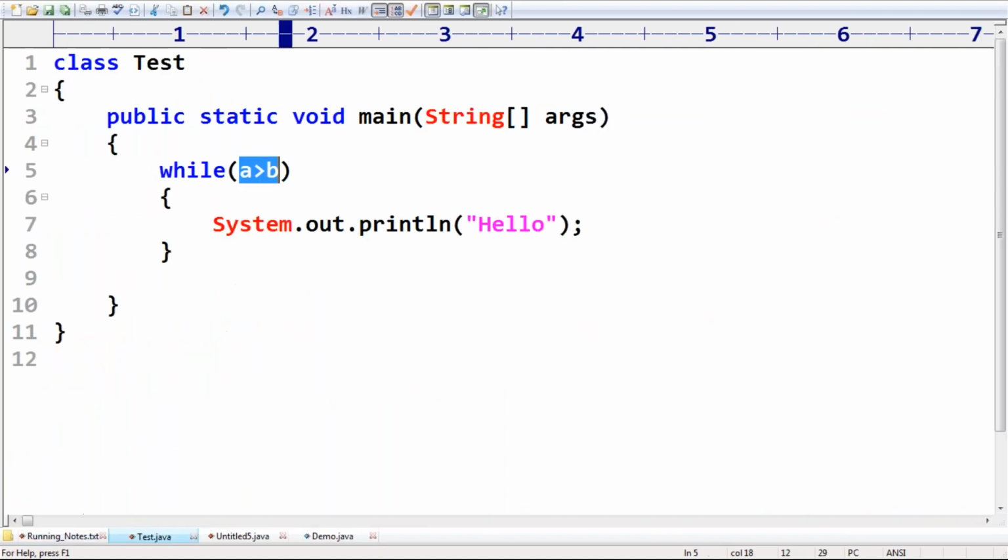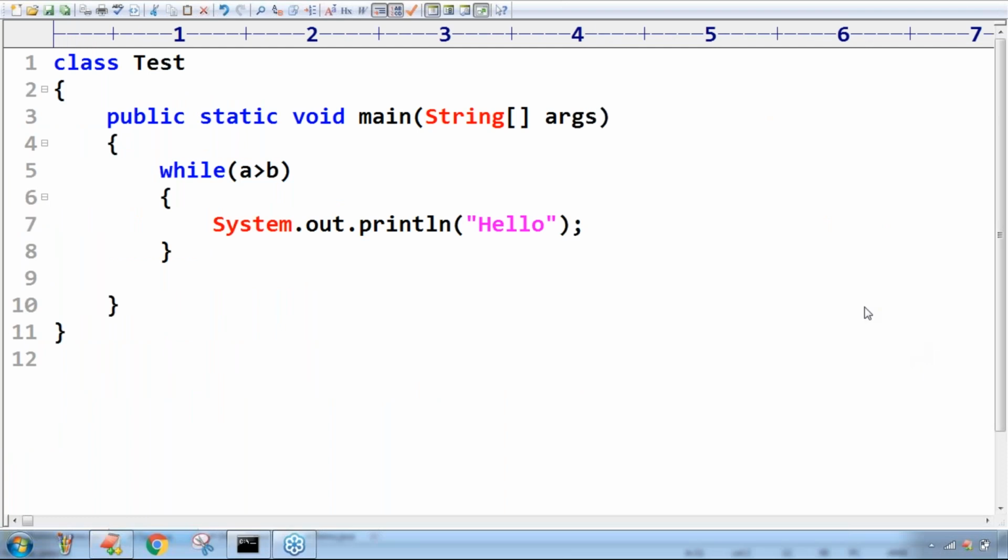Any doubt? Friends, can you please confirm? Are you facing any difficulty understanding this one? Any doubt? Clear, right?